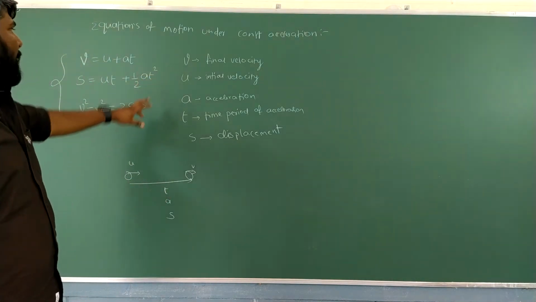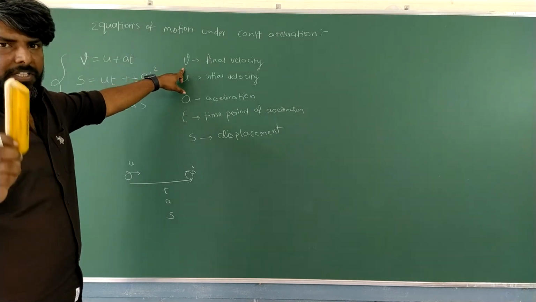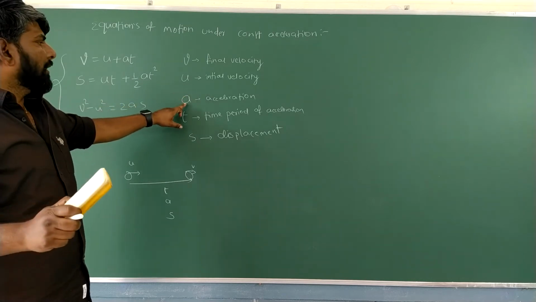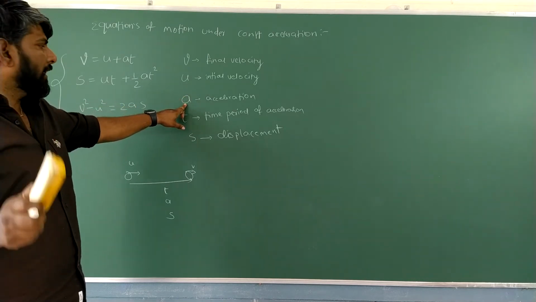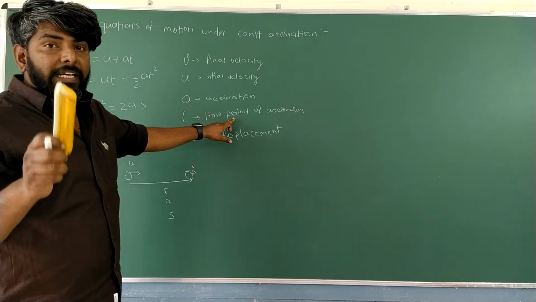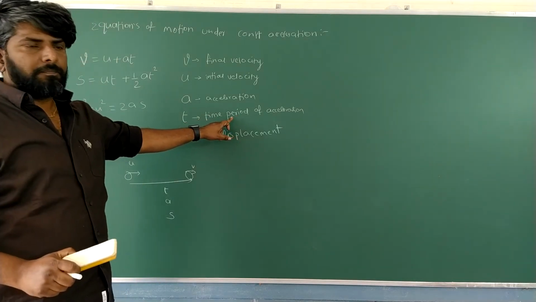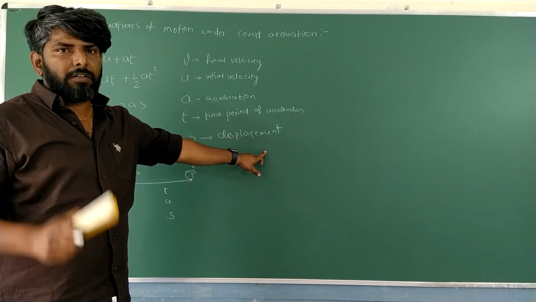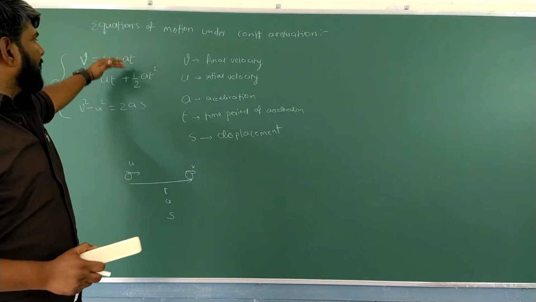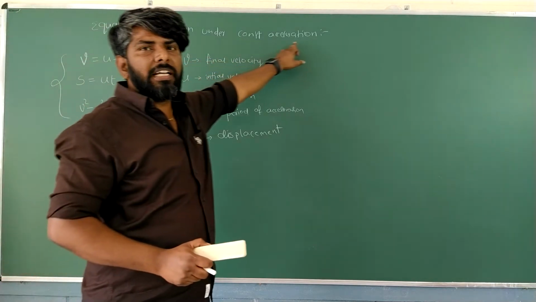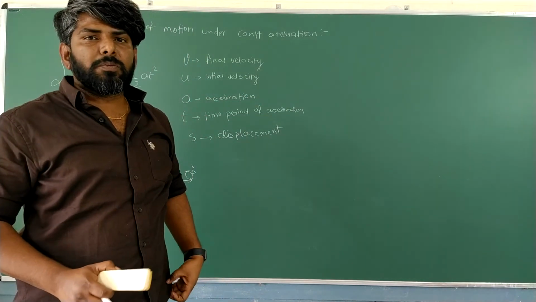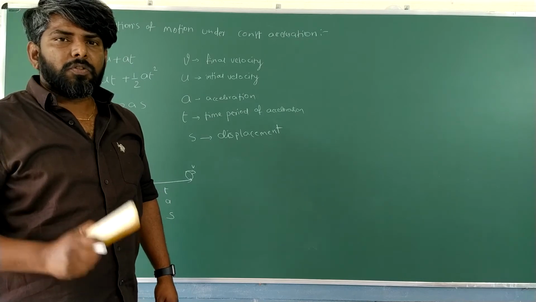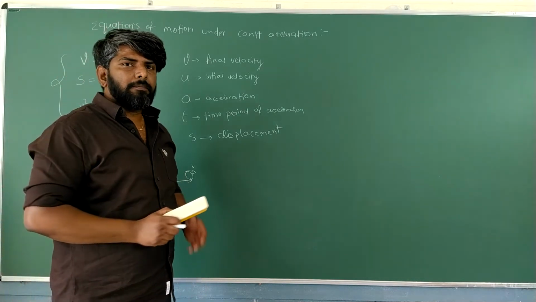So observe here students clearly. Once again please tell me. V means final velocity of the body. U means initial velocity of the body. A means acceleration of the body. T means time period of acceleration. S means displacement covered. Right? And please keep in mind all these equations of motion under constant acceleration, the body is moving with constant acceleration. Okay? So please see the derivation clearly.